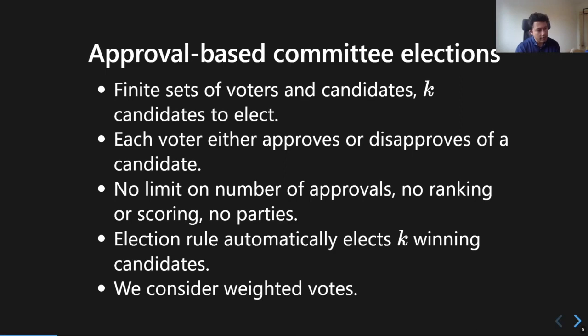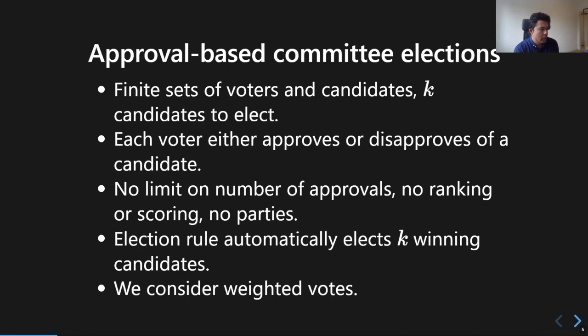Then there's going to be some election rule that automatically elects K winning candidates from the voters' ballots. We're also going to assume a scenario where the votes are weighted. So I'm going to follow the logic that a voter with 2 units of vote is equivalent to 2 voters with a single unit of vote and equal preferences.